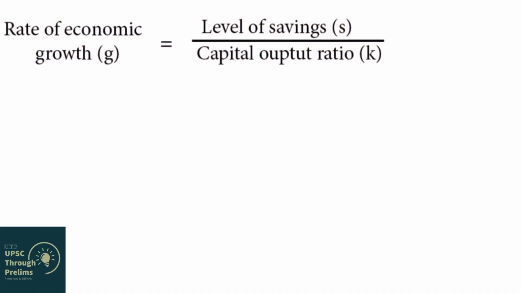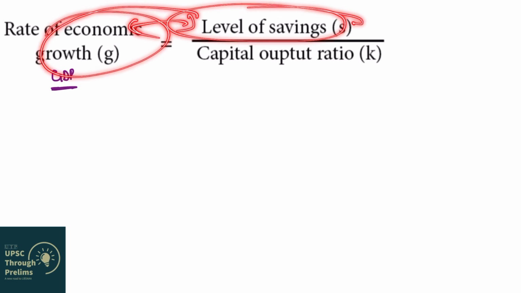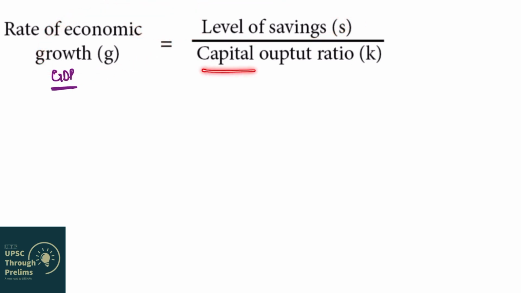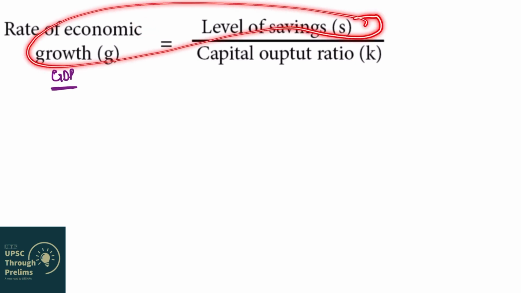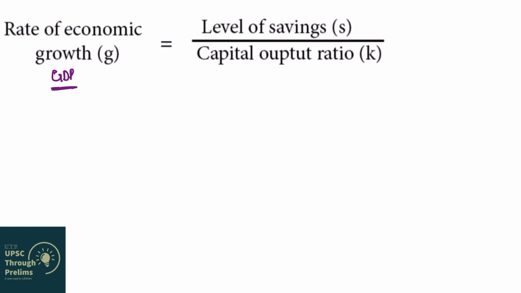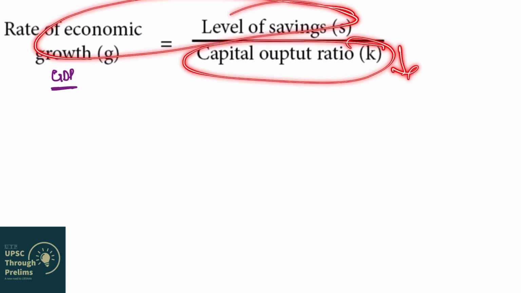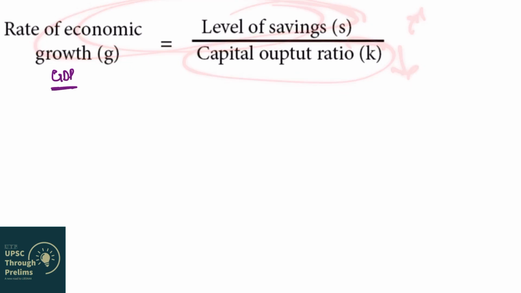So, we have already established this relationship, that the rate of economic growth, which is GDP, is directly related with levels of saving. Whenever levels of saving increase, GDP increases, right? We have already established this relationship in our previous section. Now, what is this capital output ratio? Now tell me, when savings are increasing, GDP increases. For this to remain high, this must be low. Whenever the denominator is low, the overall value will increase, right? This is basic maths.